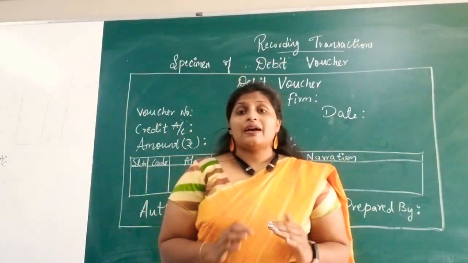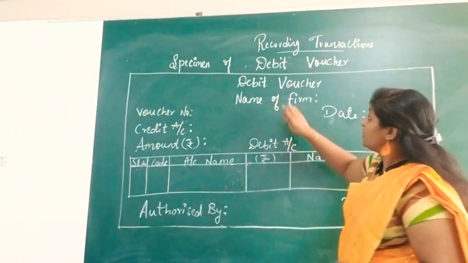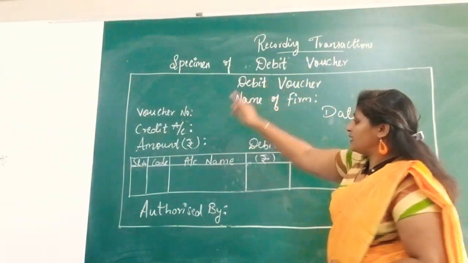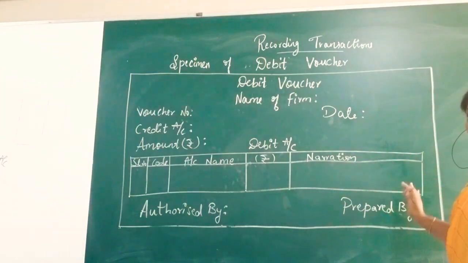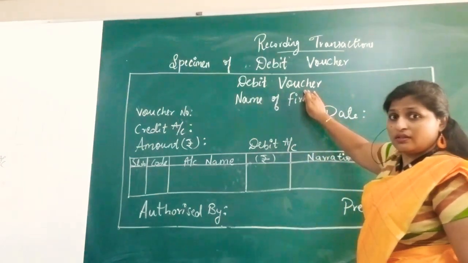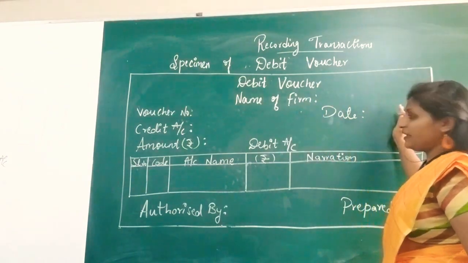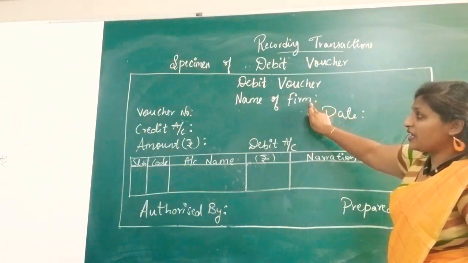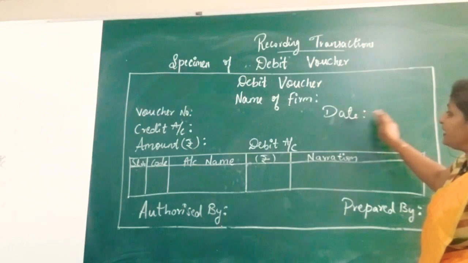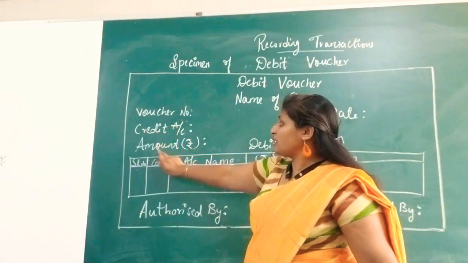So next will be the debit voucher. This is the debit voucher format. Give the heading, specimen of debit voucher, and next, the same way, draw a big square box, and in the middle of the box write debit voucher and the name of the firm. In the right hand corner, on the line below the name of the firm, write the date, and on the left hand side the voucher number, credit account, amount.